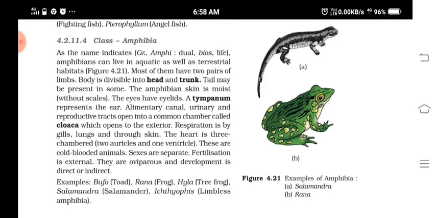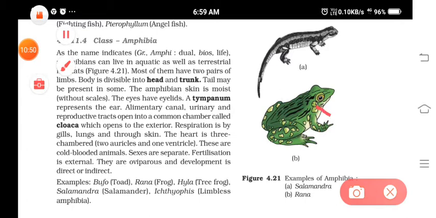Okay, and body is seen to be divided into a head and trunk. Okay, tail is present only in some forms like salamanders. Okay, then there is no scales in their skin. Okay, eyes are having eyelids. These are all special characters. Okay, and the ears are represented by a membrane, and that is known as the tympanum. Okay, tympanum. Understood? In this region it will be.